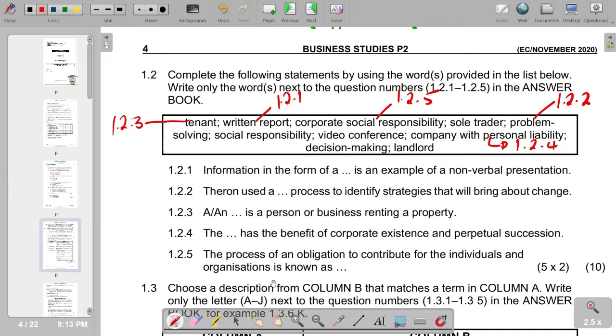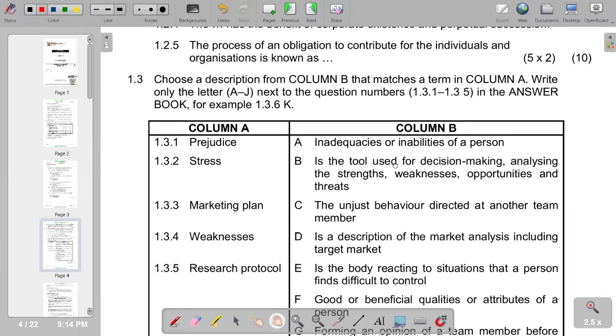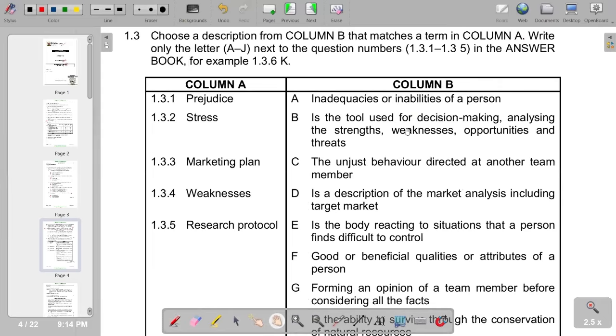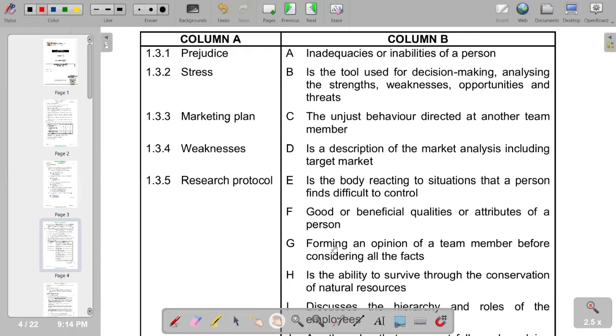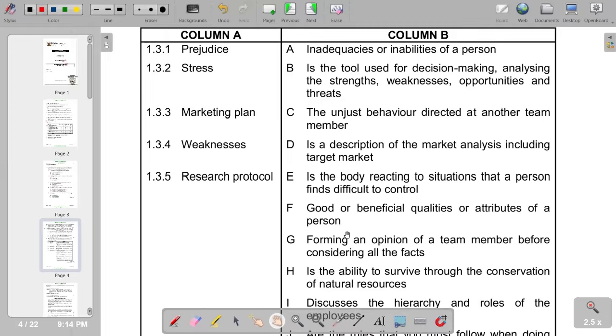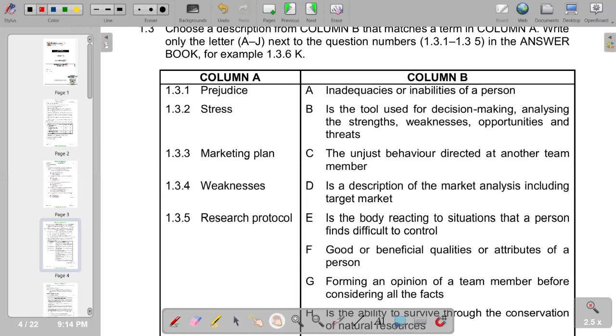Then 1.3, we choose a description from column B that matches a term in column A. So the first one that we have is a prejudice. Of course, with the responses given, we see that the most appropriate is G, forming an opinion of a team member before considering all the facts. So we have G as the correct match.